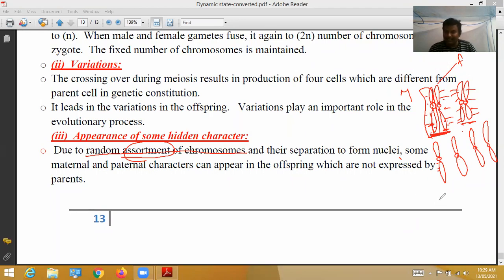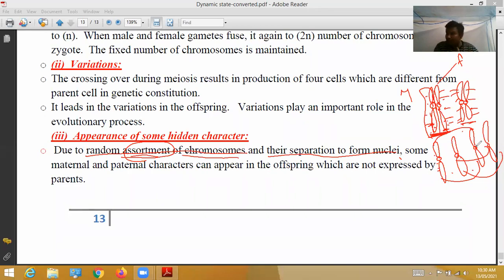Next, first they will separate, their separation to form nuclei. These will be separated, and again random assortment of chromosomes. These chromosomes in between these two, or maybe these two, like this randomly assort and combine together. First, from 46 chromosomes, from every pair one chromosome is separated.